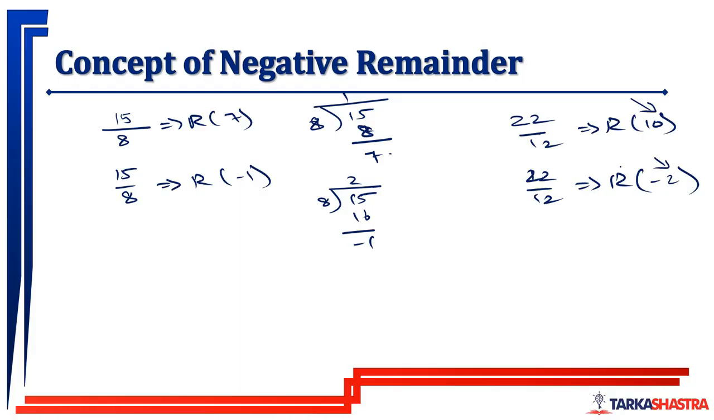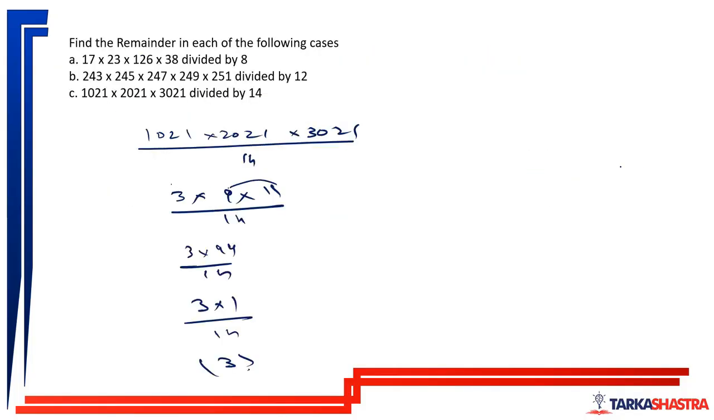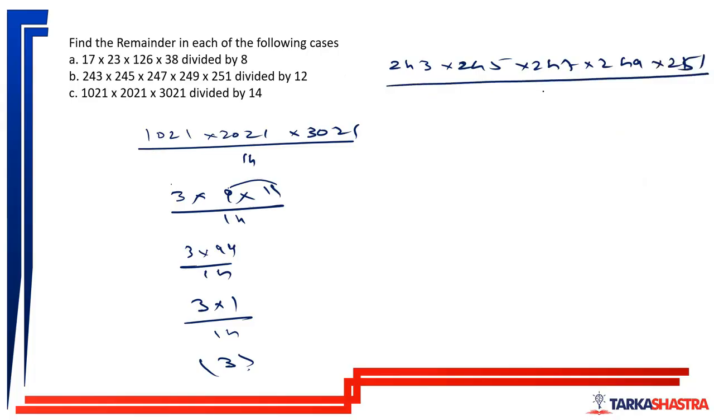That is why we are getting into this concept of negative remainder. Let me give you an example of negative remainder. 243 into 245 into 247 into 249 into 251, and we have solved this question using the regular remainder method. Now, using negative remainder: 243 divided by 12, remainder 3. 245 divided by 12, remainder 5. 247 divided by 12, remainder 7.